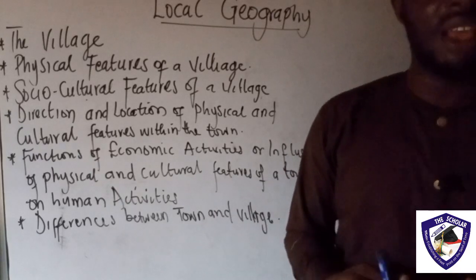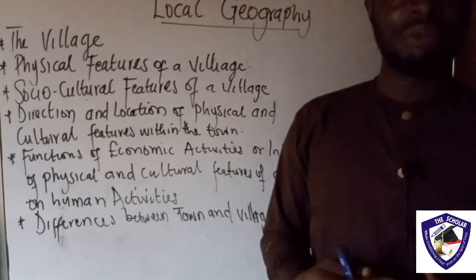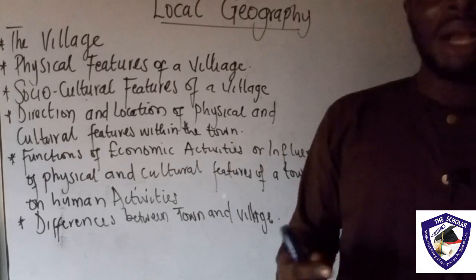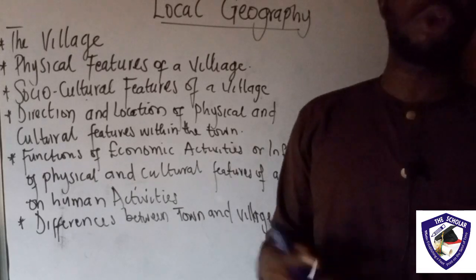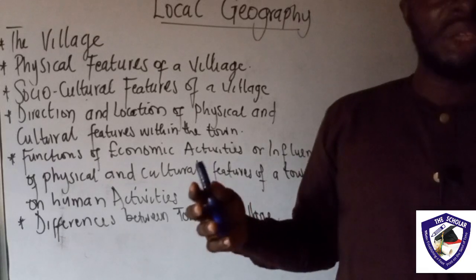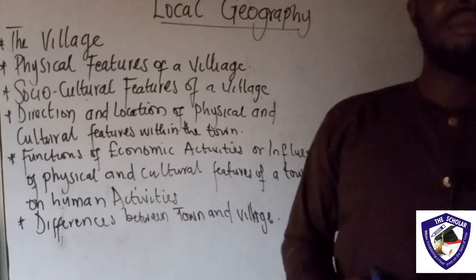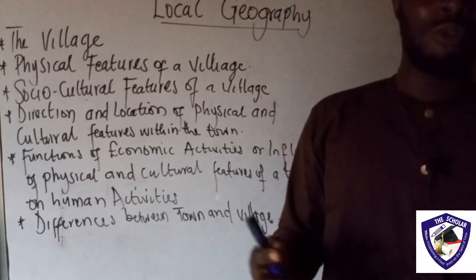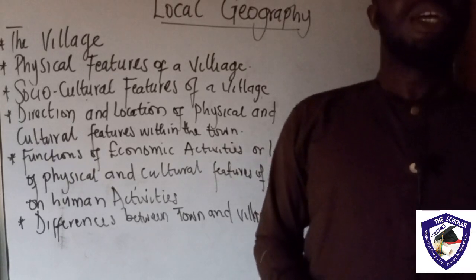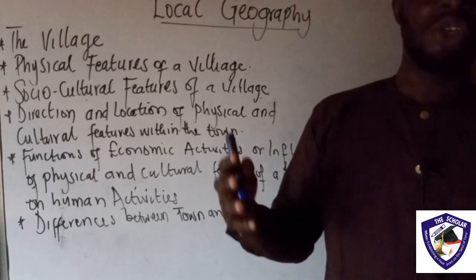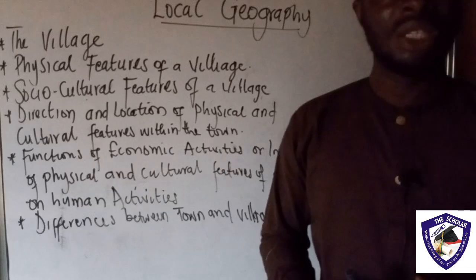Now, what are the socio-cultural features that can be found in the town? This is very clear. We have educational establishments, we have markets, we have infrastructure like hospitals, fire service stations, train stations, and all of those things. So we also have settlements. Then we have religious activities. So these are the socio-cultural features that can be found in the town.